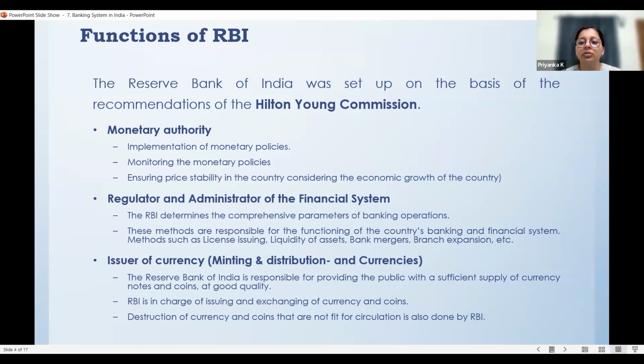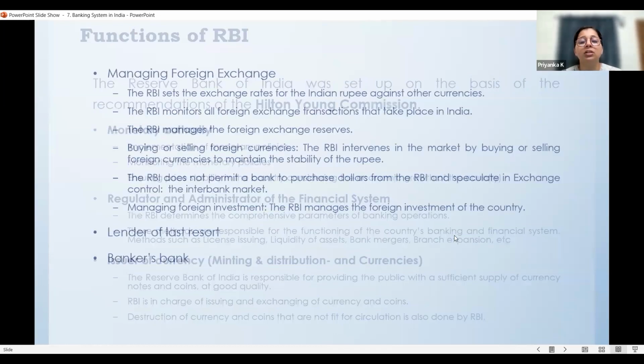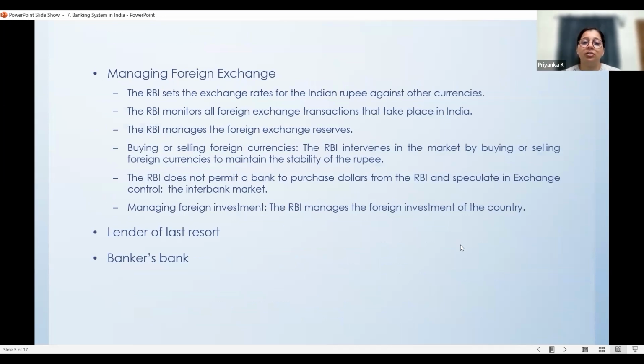There are 3 other functions for the RBI, which is managing foreign exchange. So RBI is the authority in the country which has to manage the foreign exchange. Now, what does managing foreign exchange mean? One thing is setting the exchange rates for the Indian rupee against another currency. For example, if the value of Indian currency is going too low, or if the currency value has to be increased, RBI takes a special role and it sets up the exchange rate.